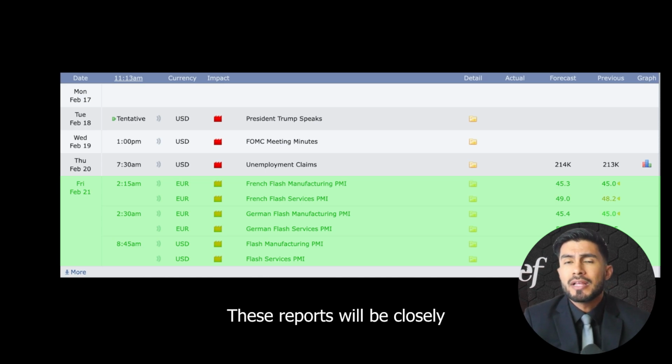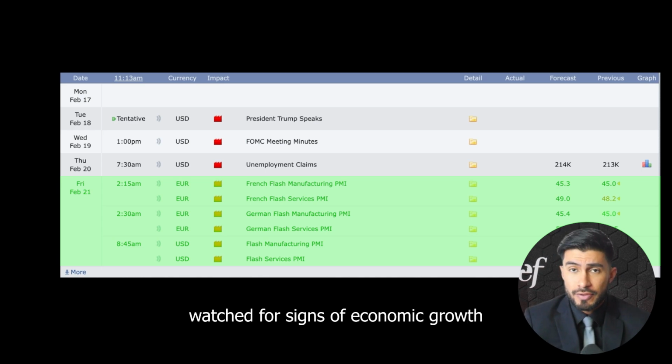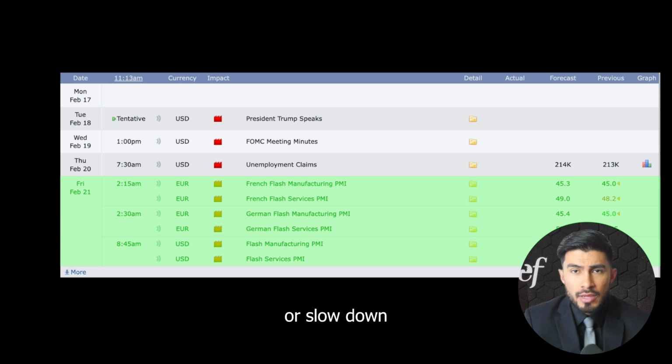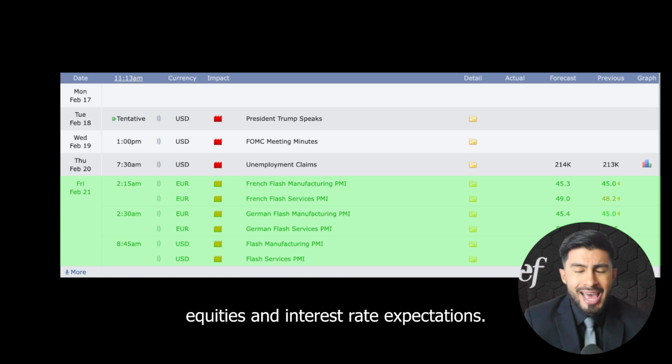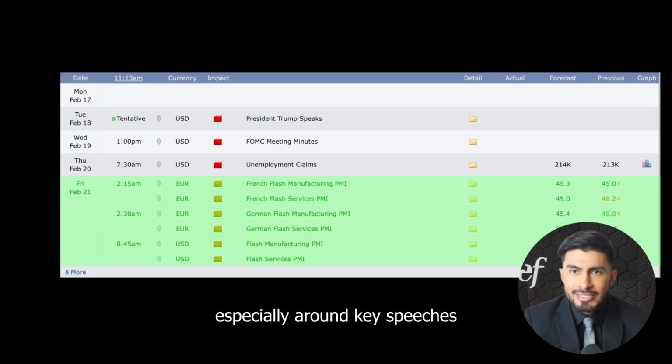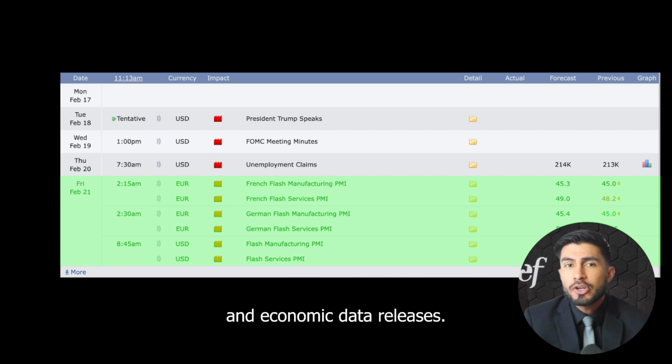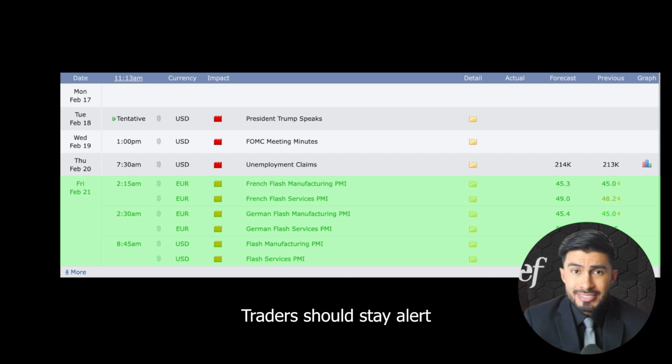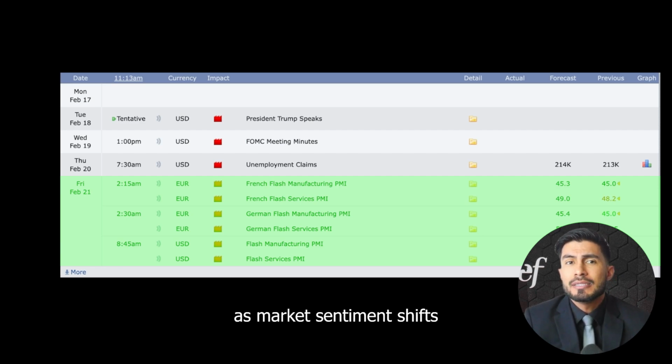These reports will be closely watched for signs of economic growth or slowdown, influencing the dollar, equities, and interest rate expectations. With these high-impact events, expect volatility in the markets, especially around key speeches and economic data releases. Traders should stay alert as market sentiment shifts based on these fundamentals.